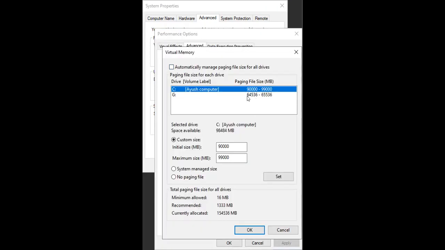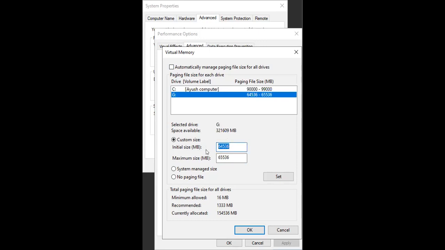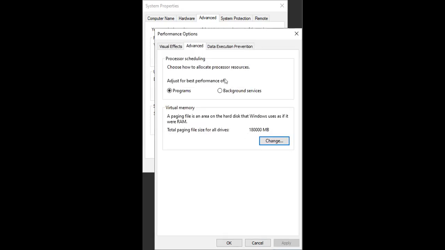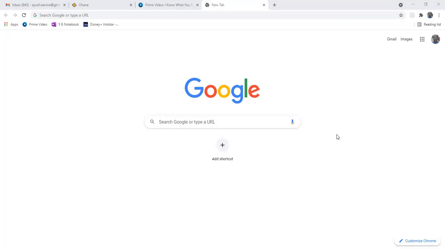You need to click on this. If you put here 99, you can put your 99000. Now you can click on set. Okay. And then what you need to do is restart the computer. So I'm going to click on this and click on restart. Alright.